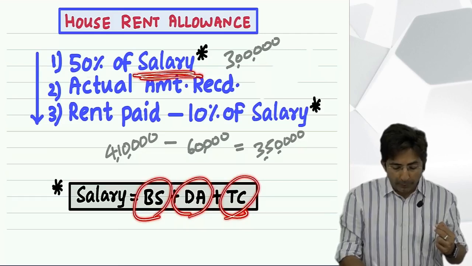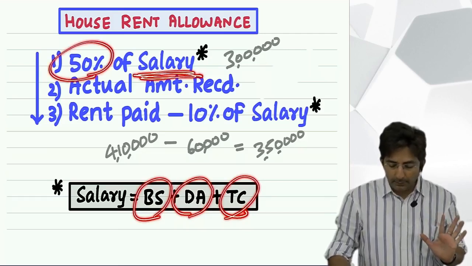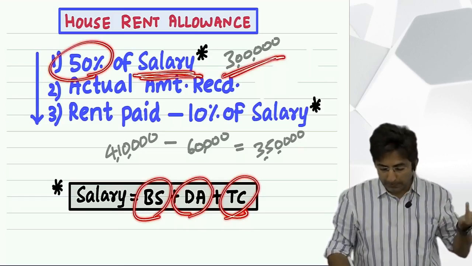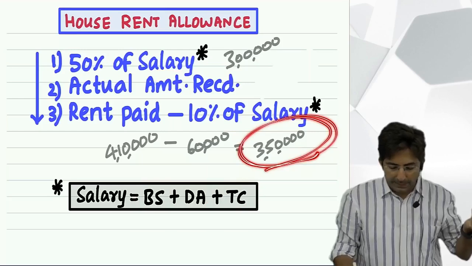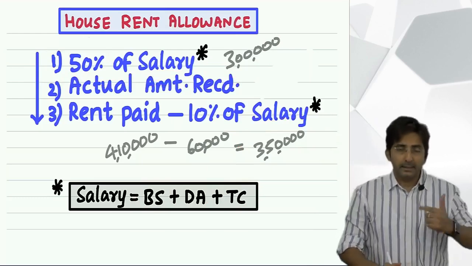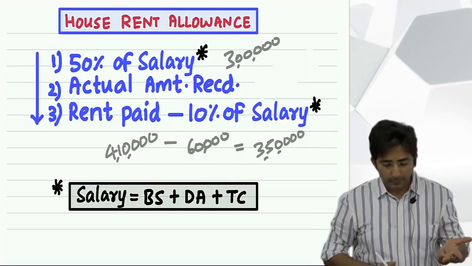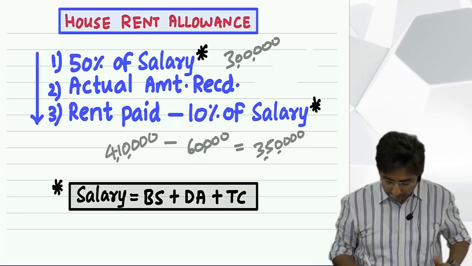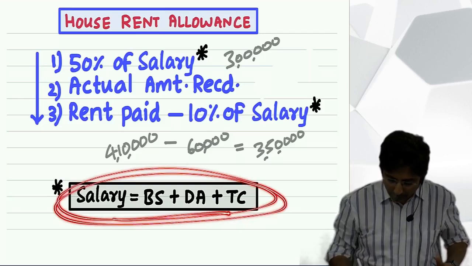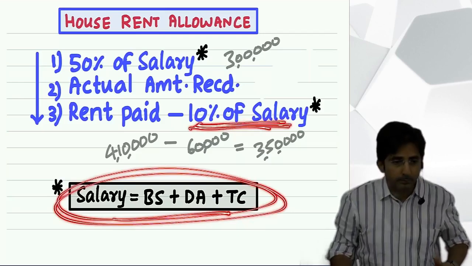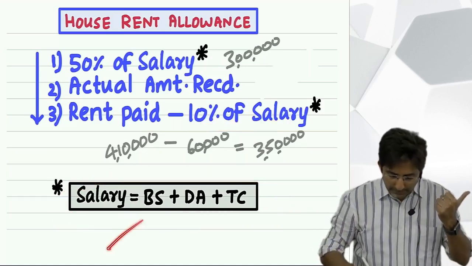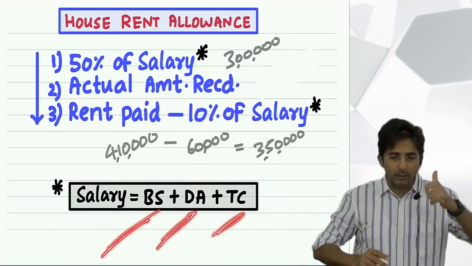Of that you have to take 50%, and that will give us the maximum exemption which the government is ready to give you. With due respect to your burden, we can help you maximum 50% of your salary, and your salary means basic, dearness allowance and turnover commission. I will tell you one more thing: this same basic plus DA plus turnover commission will be used in the 10% formula also. 10% of what? Salary means basic salary, dearness allowance and turnover commission.